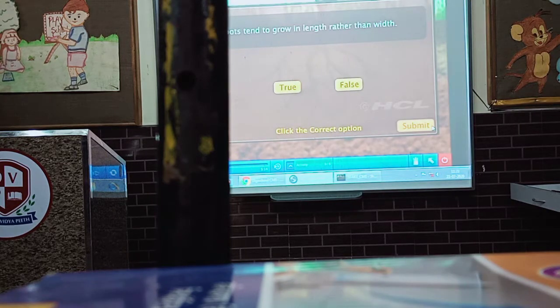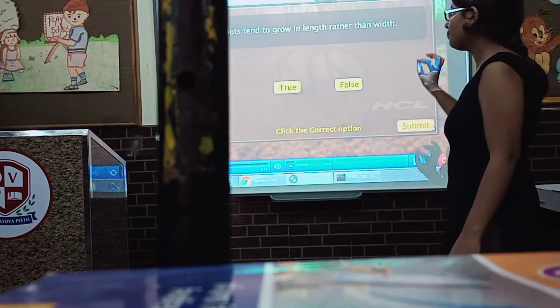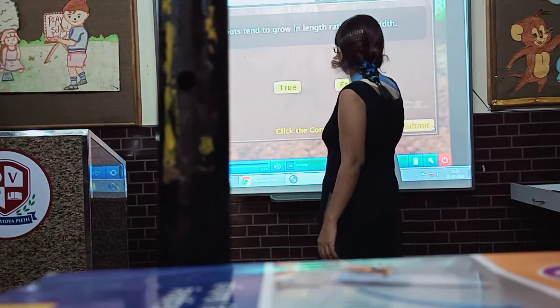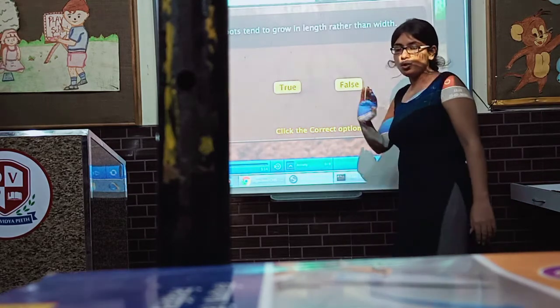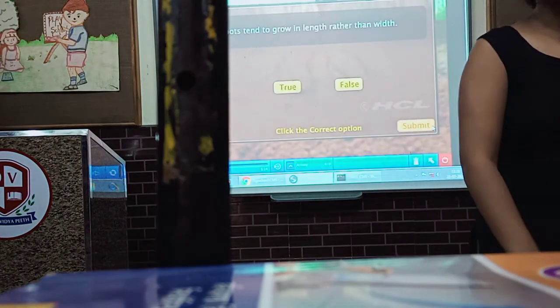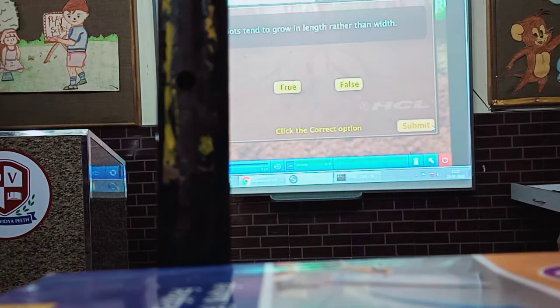Next. This one is true or false. Roots tend to grow in length rather than width. Roots grow in length rather than in width. You have to tell true or false. Mark the class answer. Roots tend to grow in length rather than in width.